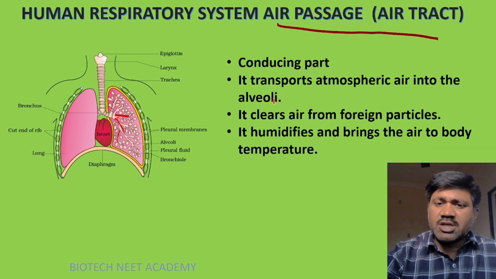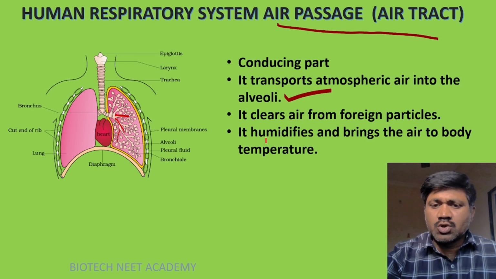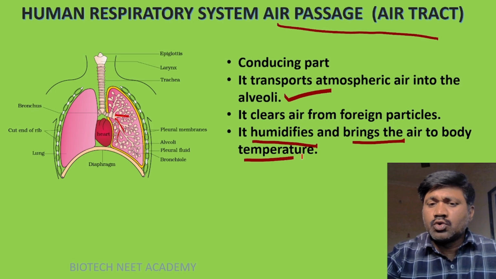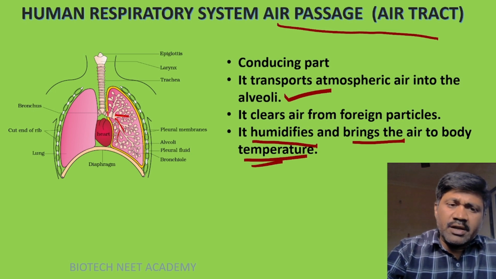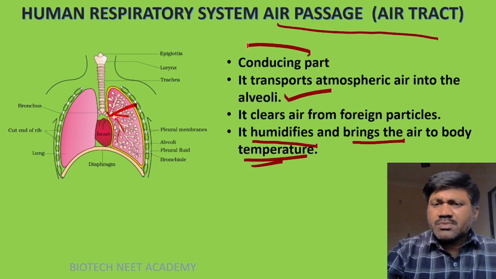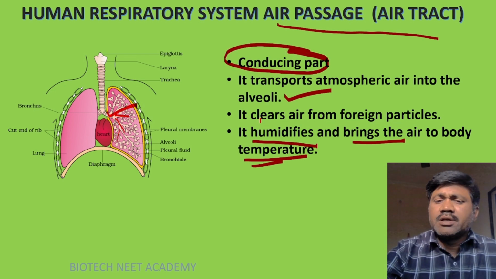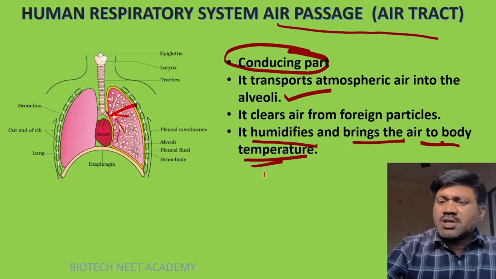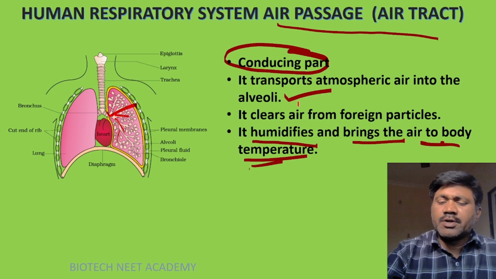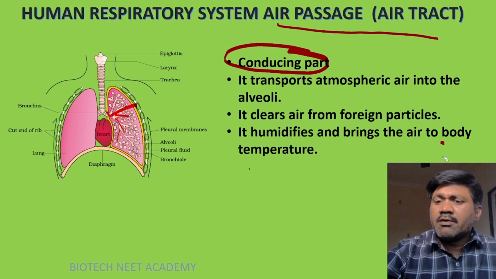And also it humidifies and brings the air to body temperature. It adds water vapor to the air, and this conducting part can bring the temperature of the air to body temperature. The air temperature may vary, so it brings the air to body temperature.